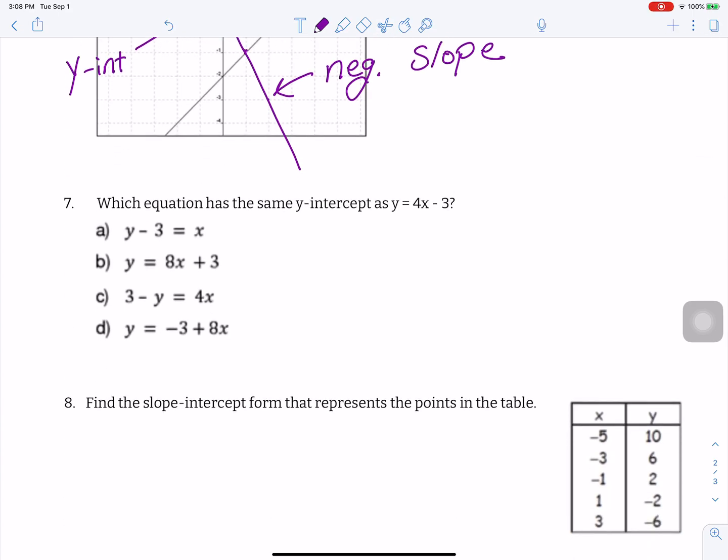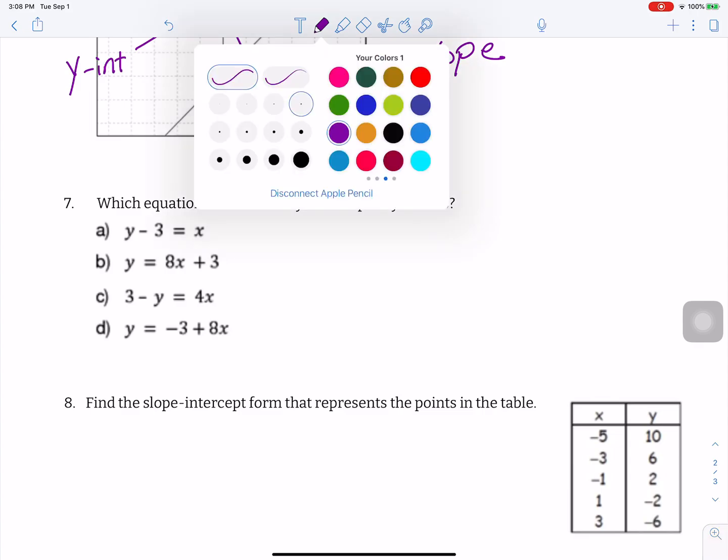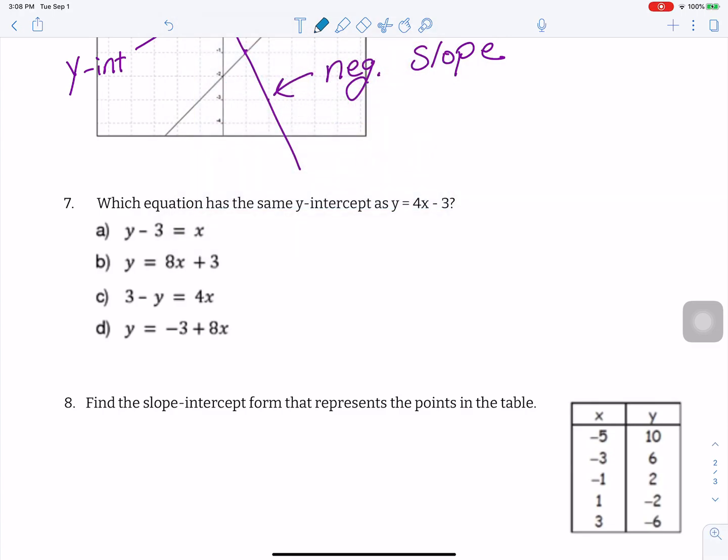On this one, which equation has the same y-intercept as y equals 4x plus 3, the first thing I need to do is make sure that they're all y equals equations. So this is a y minus 3. I want y by itself, and to change that, I'm going to just add 3, just like I'm solving equations. This one's already written in the correct form, so I don't have to do anything with it. This one here, I need to switch a few things around because I have a minus y. So I'm going to add y to both sides.